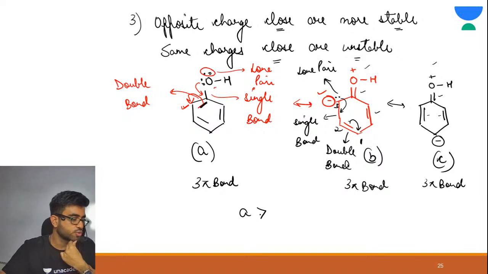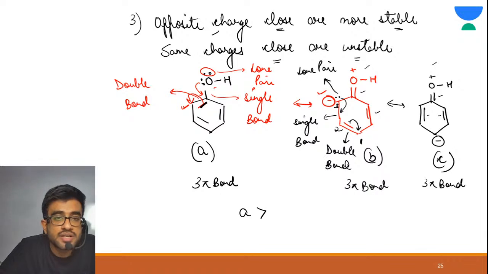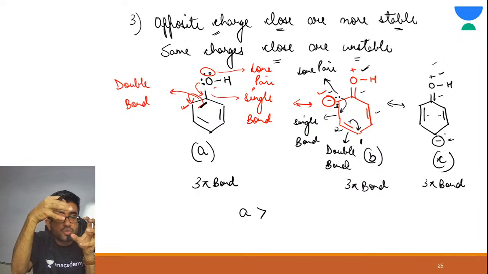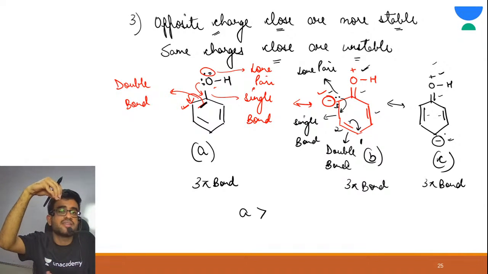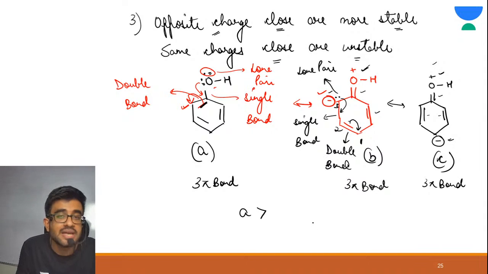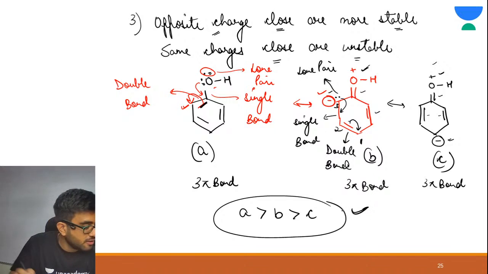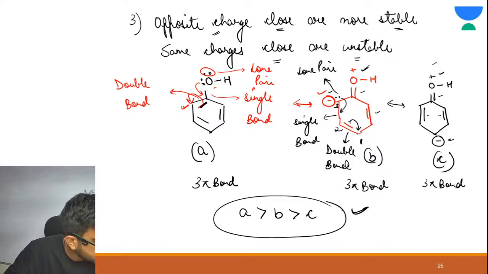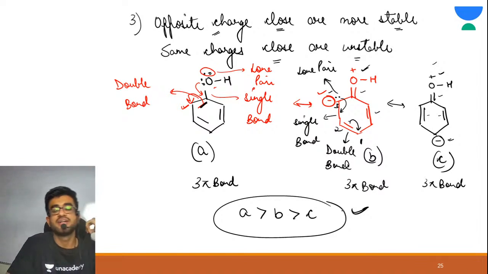Now tell me the difference between B and C. Which is more stable? I have told you that opposite charges must be close. This oxygen has positive, this carbon has negative. If the opposite charges are close, they are more stable. If the opposite charges are far, they are less stable. So yes, in B, the opposite charges are close. So then B, then C.